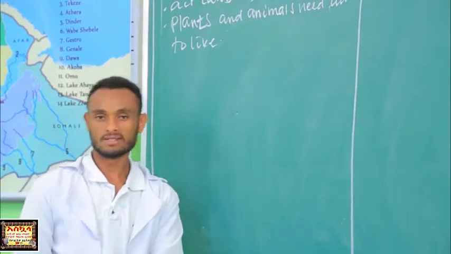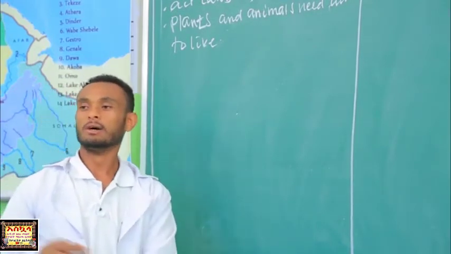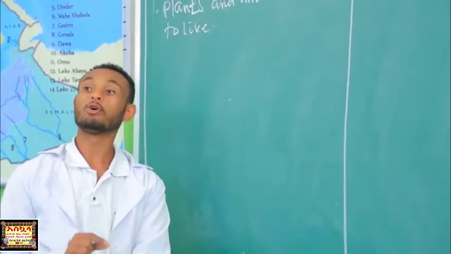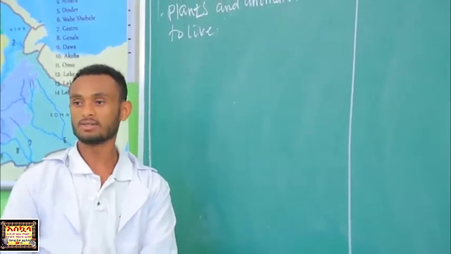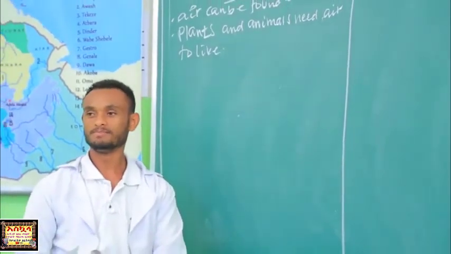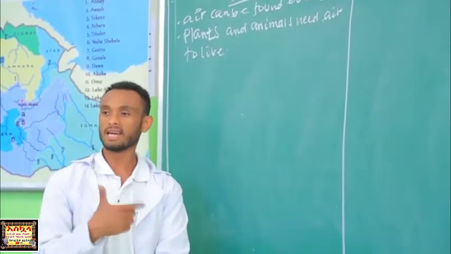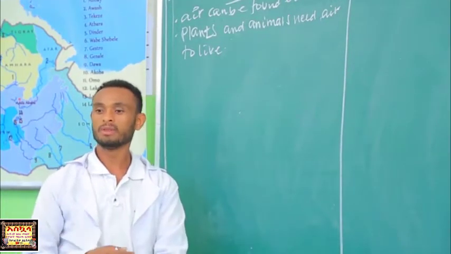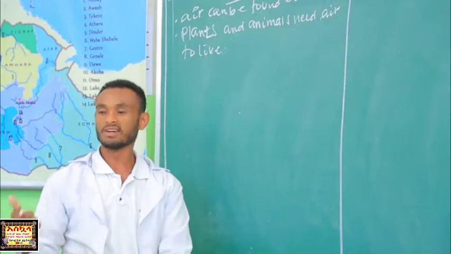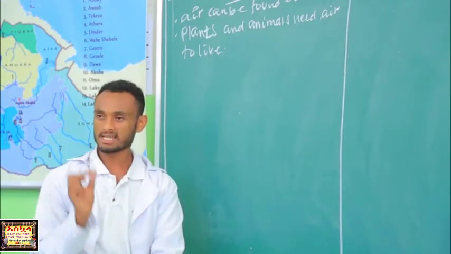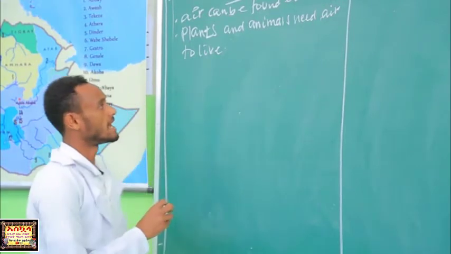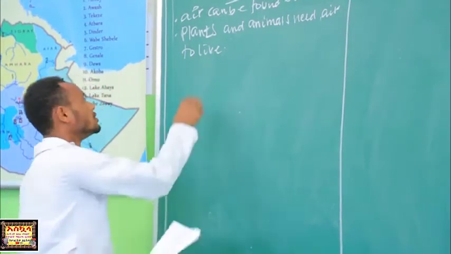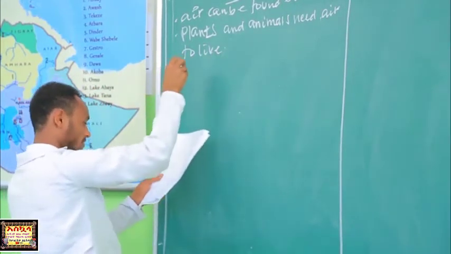Without air, no man can live, even for 5 or 10 seconds. For plants and animals to grow, to reproduce, and for other functions, air is necessary.